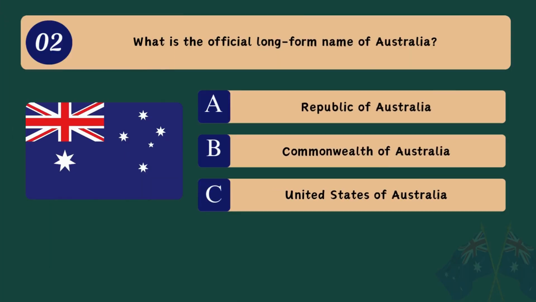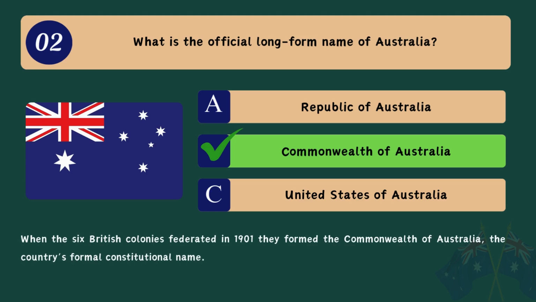Question 2. What is the official long-form name of Australia? A. Republic of Australia. B. Commonwealth of Australia. C. United States of Australia. Correct answer. B. Commonwealth of Australia. When the 6 British colonies federated in 1901, they formed the Commonwealth of Australia, the country's formal constitutional name.